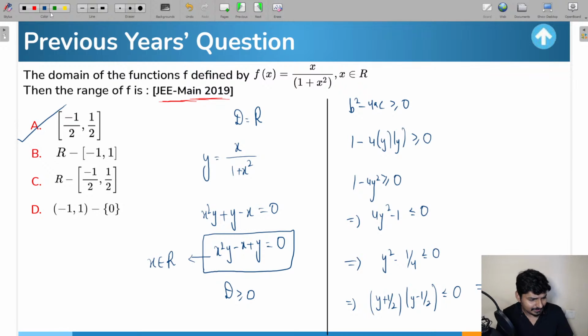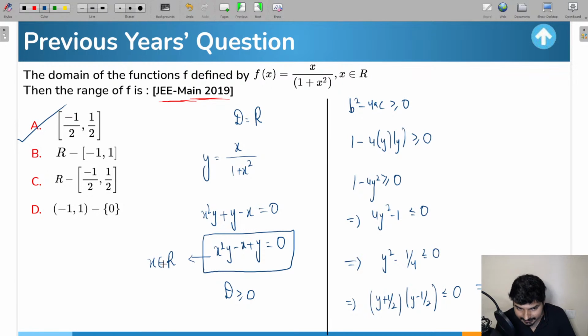Okay, so in case the domain is not R, then we cannot apply discriminant greater than or equal to 0. Agreed, Rishabh? Completely agreed. That is what I'm telling you, in this question it is already given that the domain is all the real numbers, and that is true. Because you see here in the question x by 1 plus x square, you can take x to be any real value, right? If you take x any real value, the function is always going to be defined, so x is going to be real numbers here.